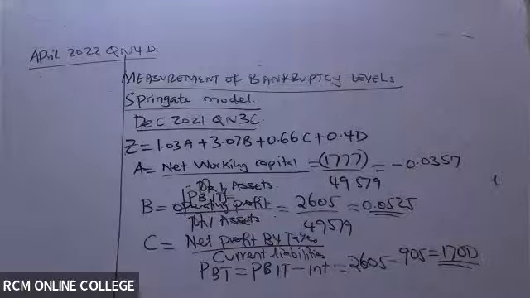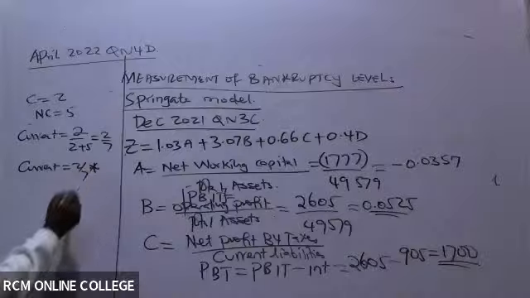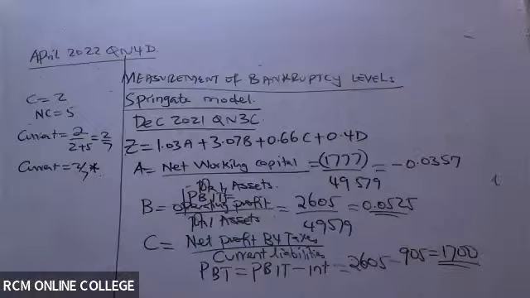So 2 is to 5, right? Meaning that the current will be 2 over 2 plus 5, which is the same as 2 over 7. So the current will be 2 over 7 of total liabilities. Total liabilities from the table given, they are 5044. So are you able to give me this figure?